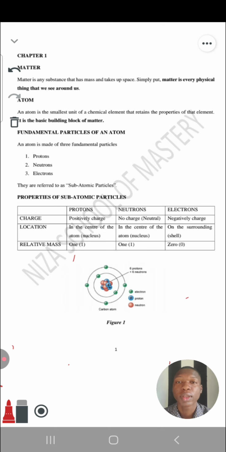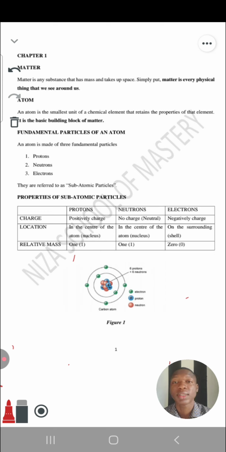Alright, so today we'll be learning chemistry and we are treating one of the very foundational topics under chemistry. Is that okay? I'll be reading from the material in front of you, although I want you to pay attention even as we study together. Alright, so starting from the first topic we have there, matter.